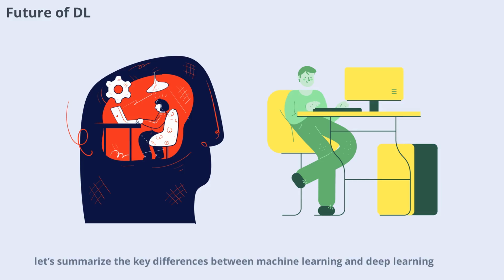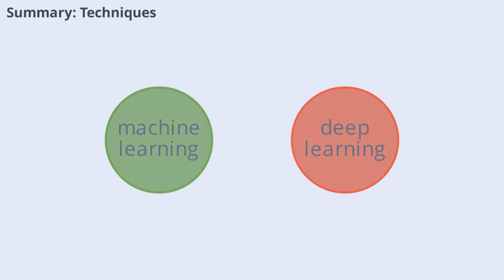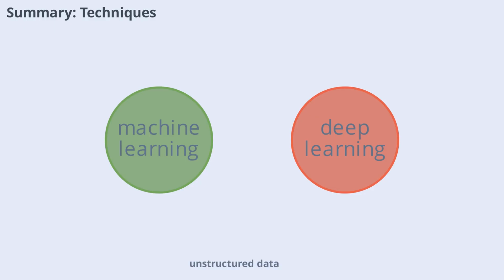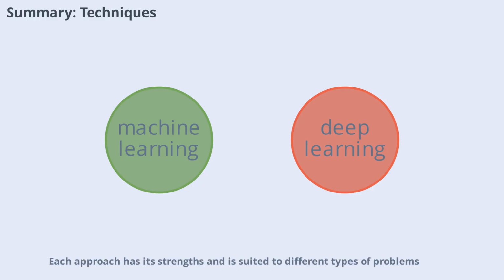Next, let's summarize the key differences between machine learning and deep learning. Recap: machine learning uses a variety of algorithms, often relying on manual feature engineering and structured data. Deep learning, in contrast, leverages multi-layered neural networks to automatically learn from raw, unstructured data. Each approach has its strengths and is suited to different types of problems. Understanding these technical differences is the first step in choosing the right tool for your needs.